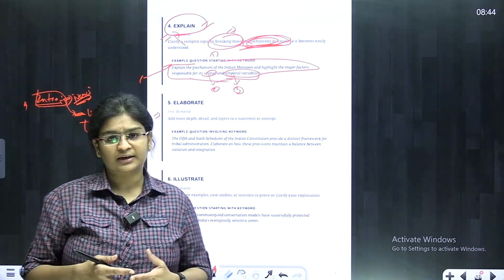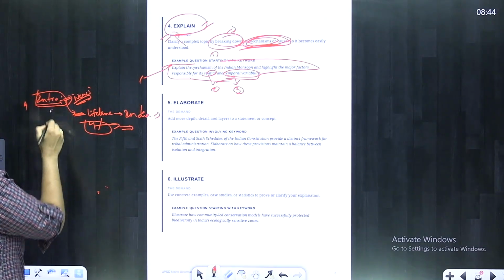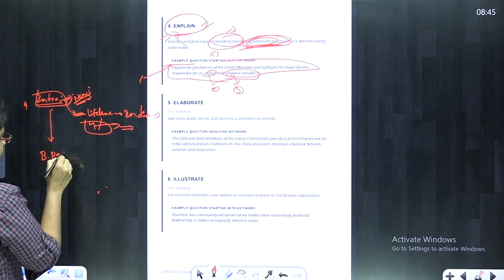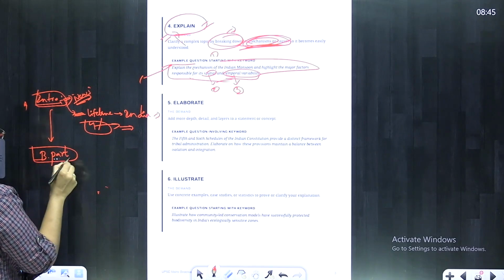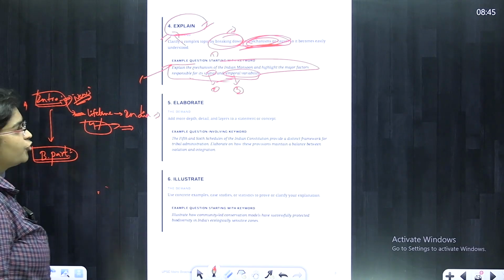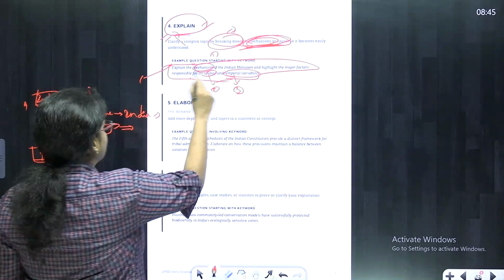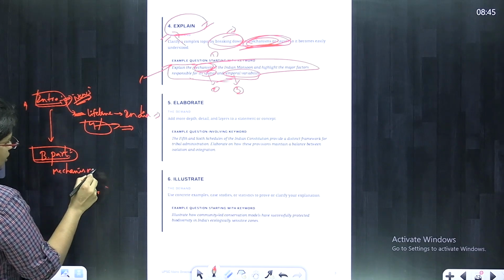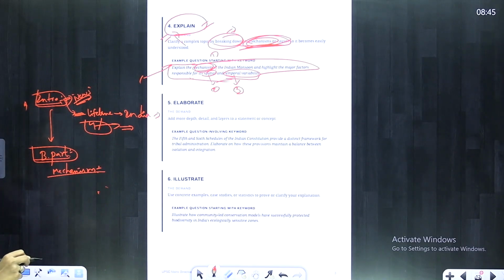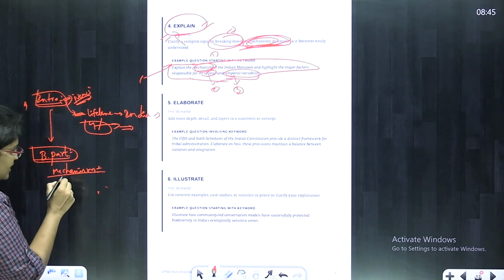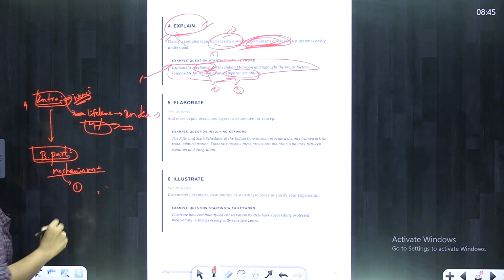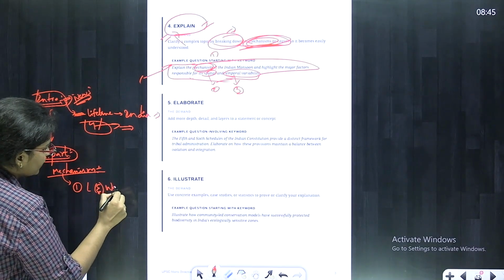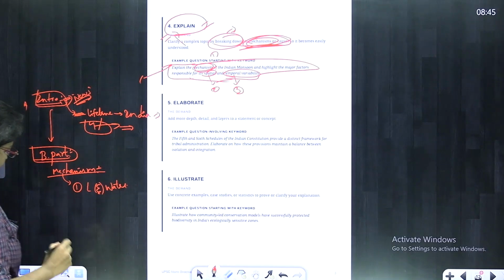Now, after writing the introduction, we must go into the body part. In the body part, we need to discuss a few things. The first and foremost thing is that we have to explain the mechanism. So, let's explain the mechanism of occurrence of monsoon in India. The main reason for occurrence of monsoon is differential heating between land and water.